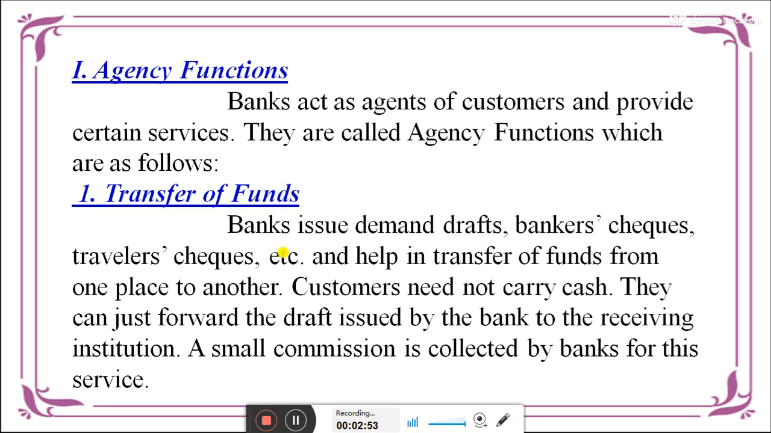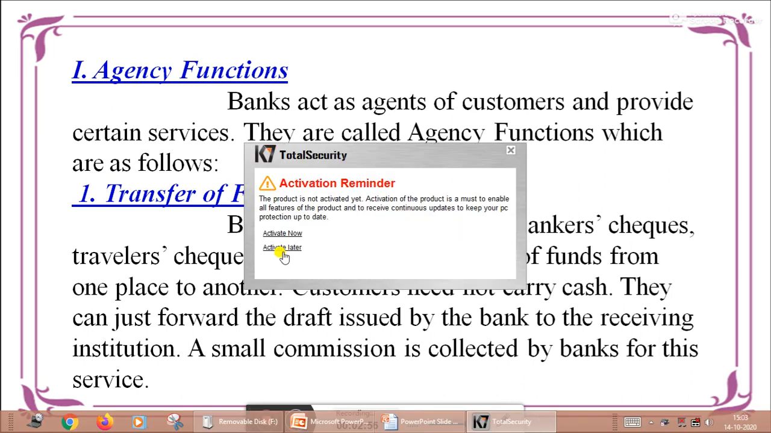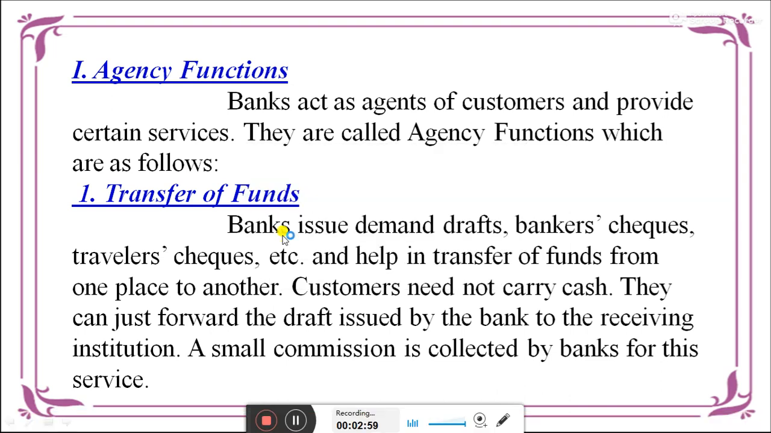Agency functions. A bank acts as an agent for customers and provides certain services. They are called agency functions, which are as follows. The first one is transfer of funds. The bank issues a demand draft, banker's cheque, traveller's cheque, etc., and helps in the transfer of funds from one place to another. The customer need not carry cash. They can just forward the draft issued by the bank to the receiving institution. A small commission is collected by the bank for the service. That is, the customer need not carry cash throughout the world.